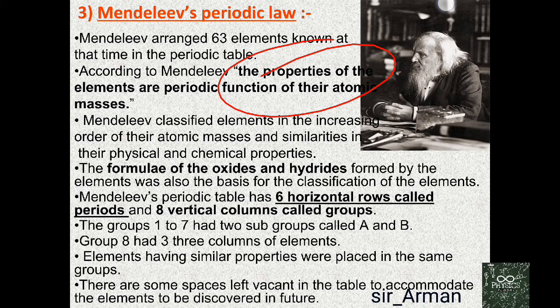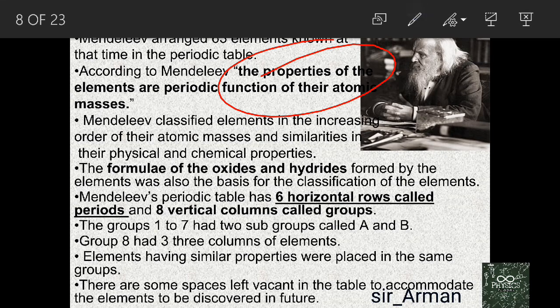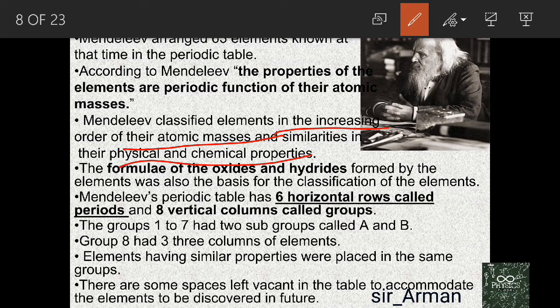And he arranged these elements in the increasing order of their atomic mass. So we can say when Mendeleev arranged the elements in the increasing order of their atomic mass, the properties of the elements started repeating, and hence we call it a periodic function of the atomic mass. Mendeleev classified the elements in the increasing order of their atomic mass and similarity in their physical and chemical properties.